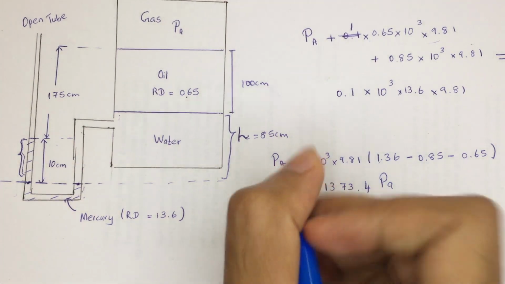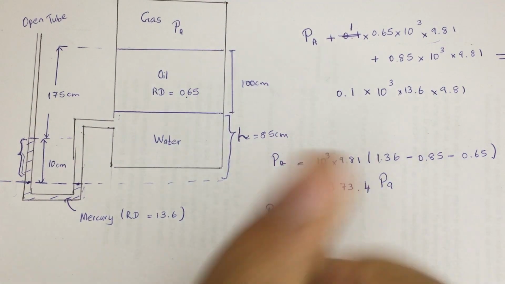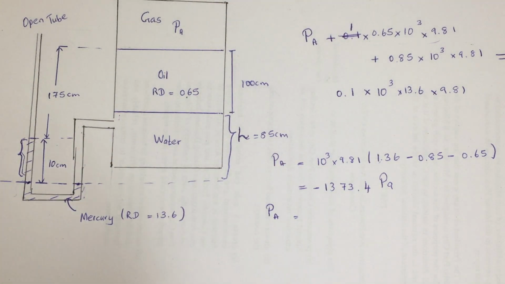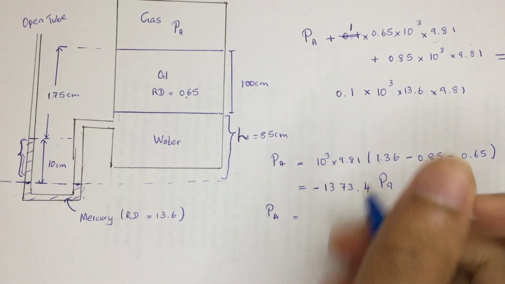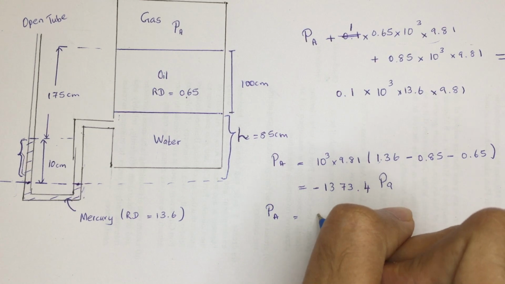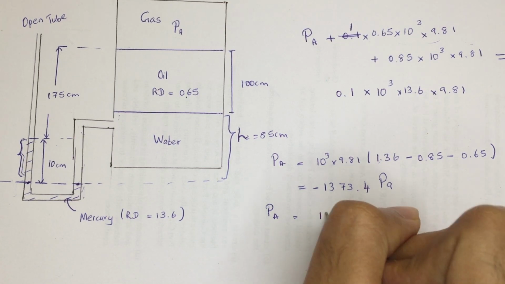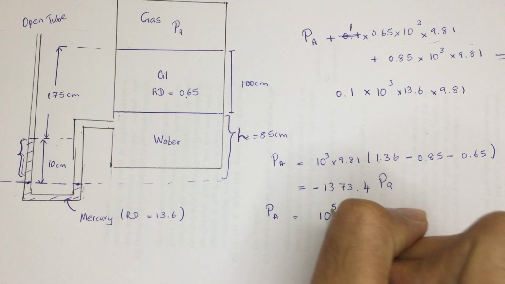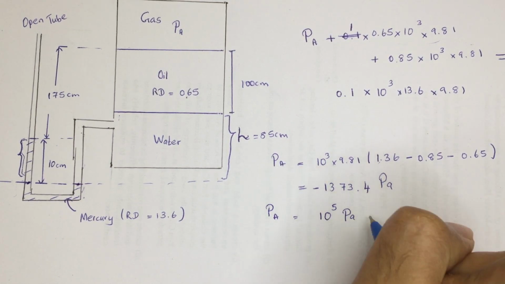So how can we change this to the absolute pressure? When you are considering the absolute pressure, it's the sum of the gauge pressure plus the atmospheric pressure, 10 to the power 5 Pascal.